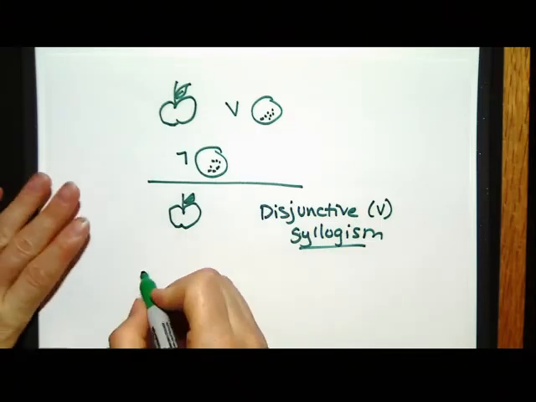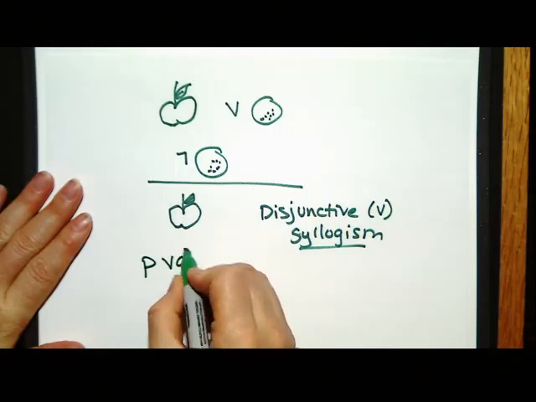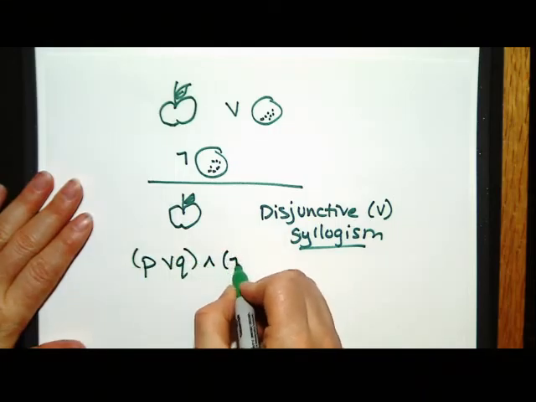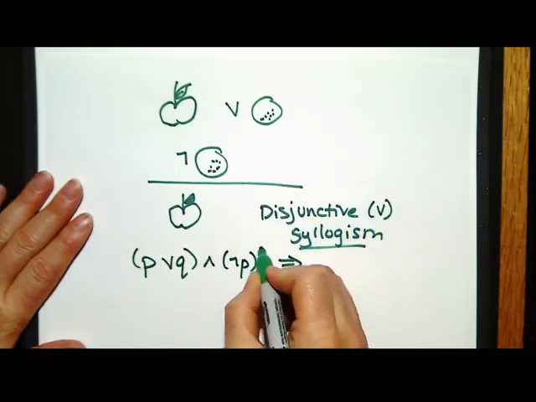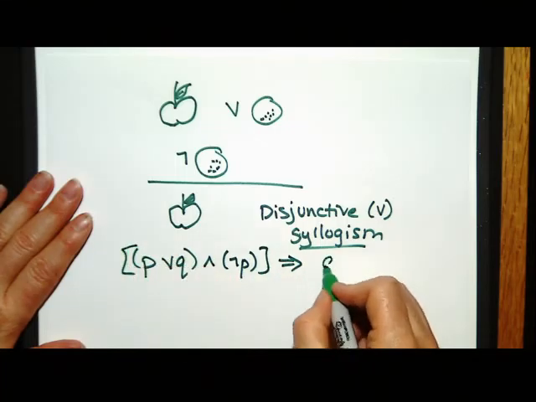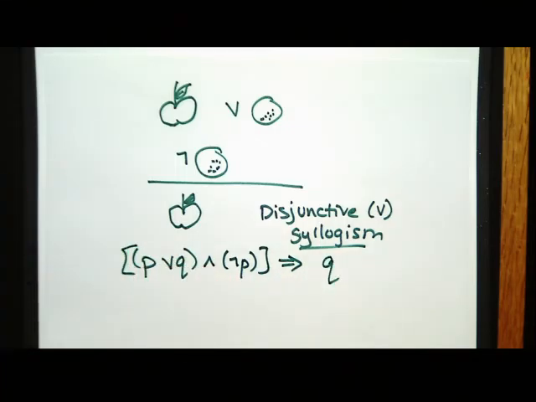So how do we write that with our letters? P or Q, and not P, logically implies Q. Does this remind anybody of modus ponens? If it does, then you're like me and you think everything's the same all the time.